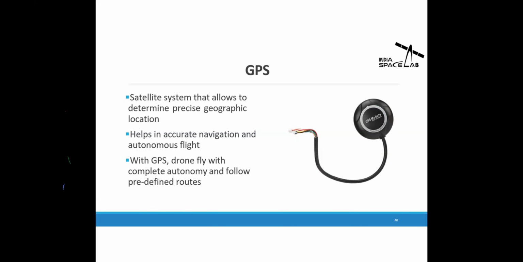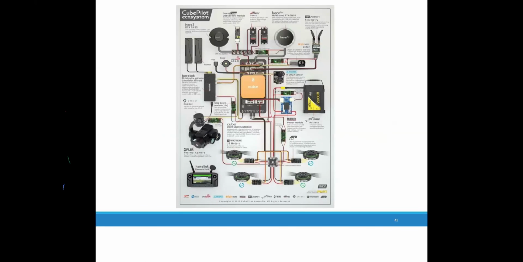Now, in this chart, you can see how all the electronics are connected together in a flight controller system. All of these sensors, actuators, and every component are placed at a fixed position on the frame. Here you can see the Cube Orange is the flight controller. At the top, you can see there are two GPS units, servo motors, an I2C splitter, and an optical flow sensor. There is a link receiver, camera, battery. Then we have the ESCs and the motors. This is the transmitter link. So these are the majority of devices widely used in the assembly of drones.